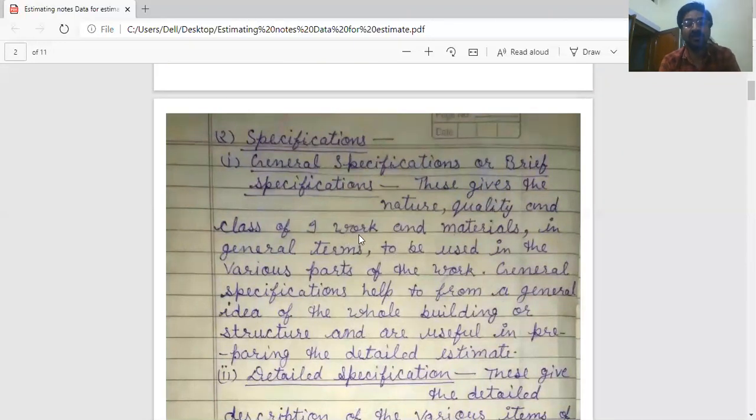Class of work means in some work first class brickwork is used, in some type of work second class brick is used. So class of work and materials in general terms to be used in the various parts of the work. General specifications help to form a general idea of the whole building or structure and are useful in preparing the detailed estimate.